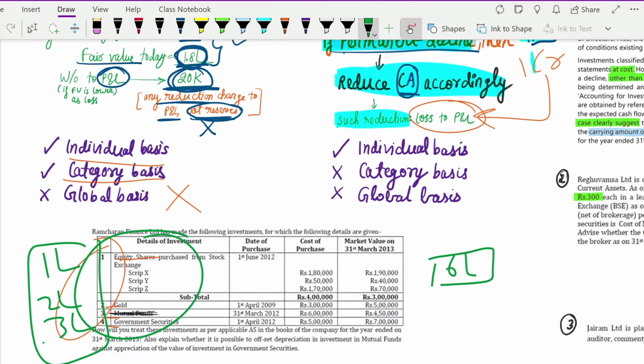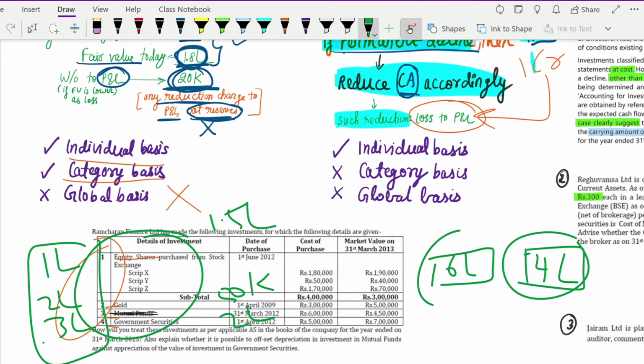In that, the fair value of equity shares in the market is 1.5 lakh. Gold value is 50,000. And your government securities value is suppose 2 lakh. So what is the fair value in the market for all these three securities? It is 1,50,000 plus 50,000 plus 2 lakh, so it is 4 lakh. So 4 lakh or 6 lakh, whichever is lower, 4 lakh, you should not do it like this.